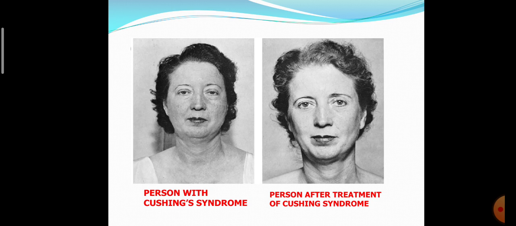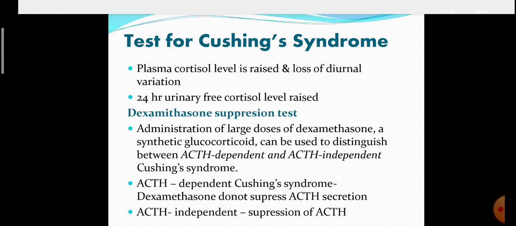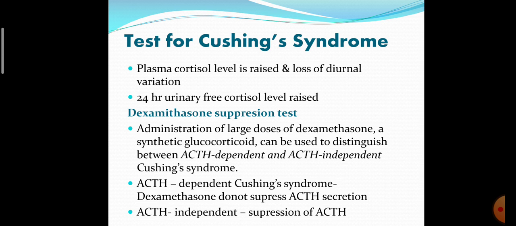This figure shows a person with Cushing syndrome, and after treatment of Cushing syndrome you can see in this figure there is a redistribution of fat around the face. This is a picture of purple striae, the excessive stretching of the skin and subcutaneous tissue.